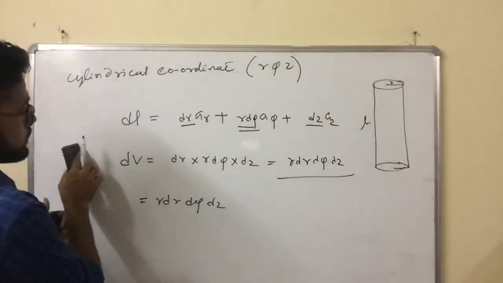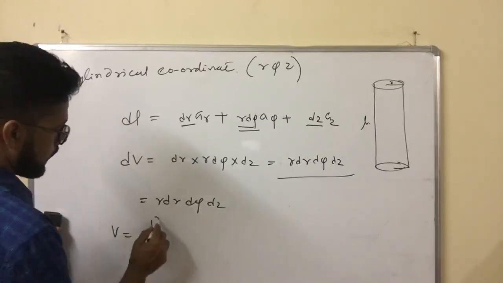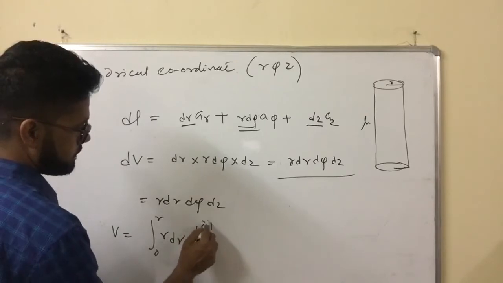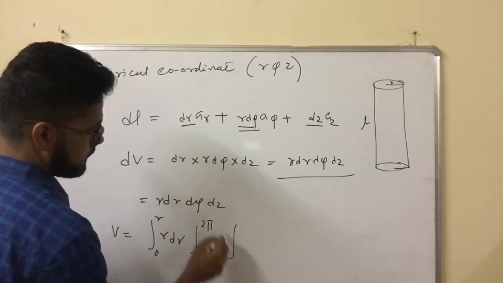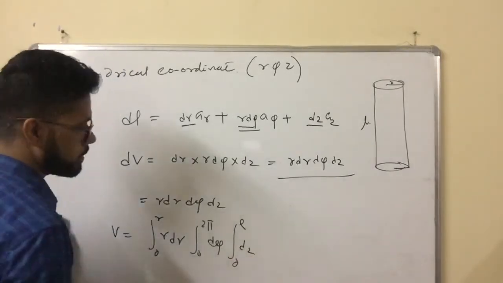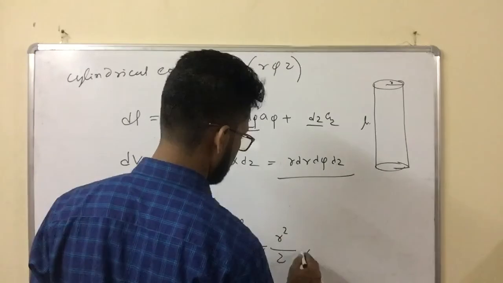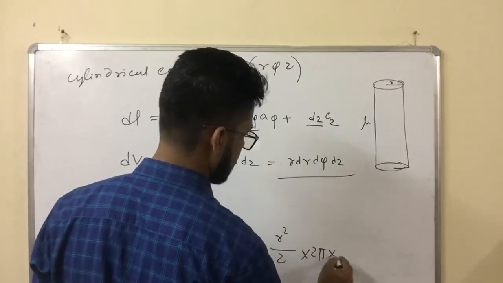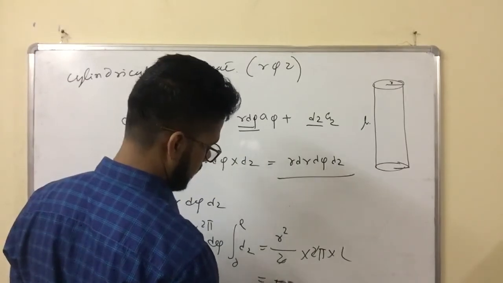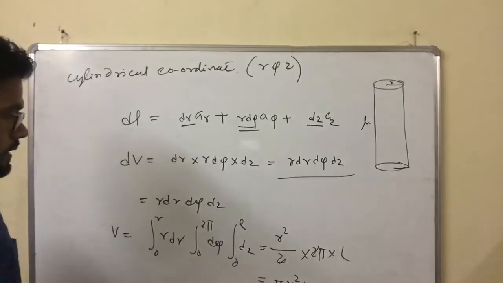So volume V equals the integral from 0 to r of r dr, okay, 0 to 2 pi of d phi, and dz is the length, 0 to L of dz. Okay, it will give what? r square by 2 into twice pi into L. Okay, 2 cancels. It will give pi r square L. Is it okay? So this is the general formula.